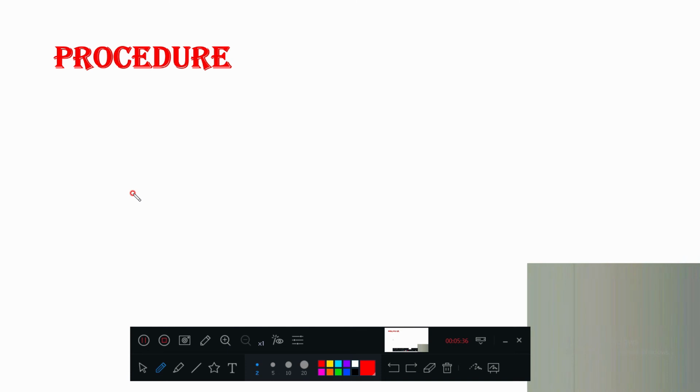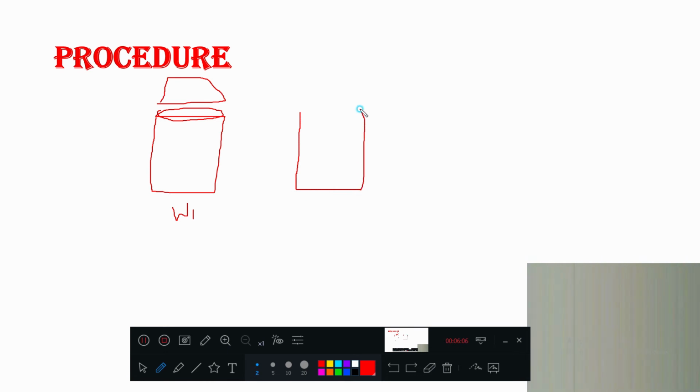What is the procedure? How we are going to find in the laboratory? There is one small apparatus, we call it a pycnometer. It is nothing but a glass jar or cylindrical shape glass jar, and it is having one top cover, lid. Don't worry about lid portion. Here you assume that it is a cylinder. First you need to take its empty weight. Second case, for the same pycnometer, fill up to here maybe one third portion of fine aggregate.